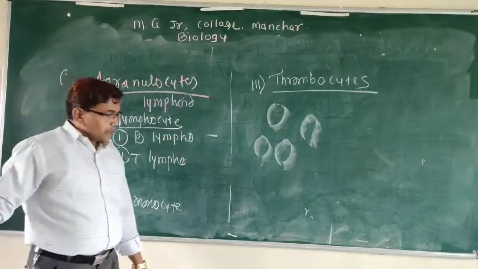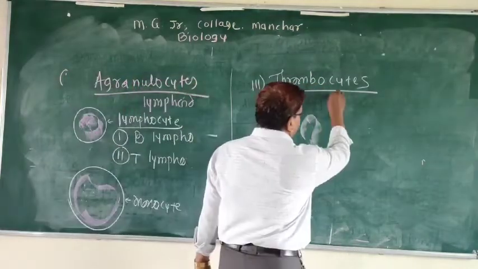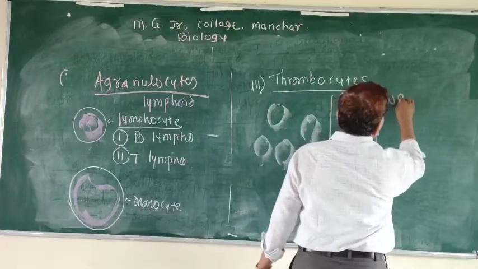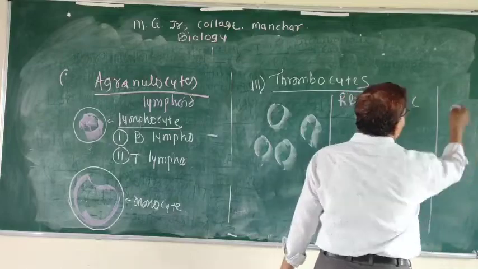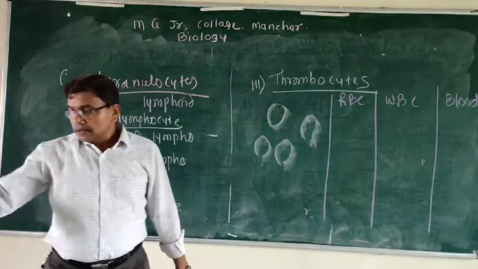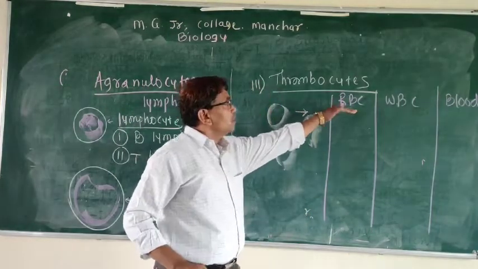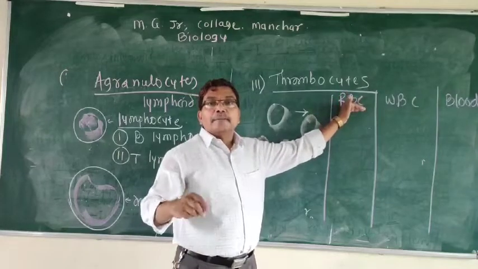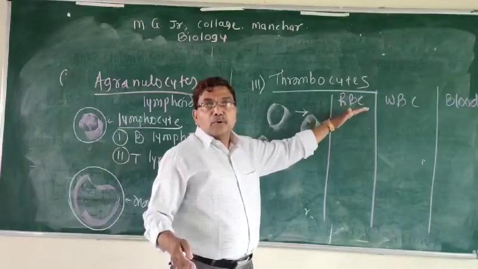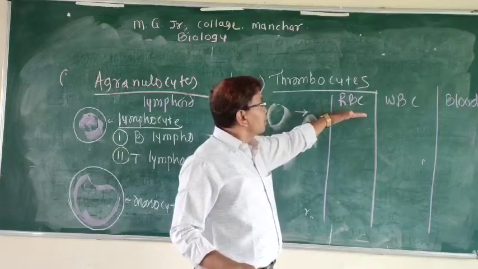Then we know that there are special terms about RBC, about WBC, and about blood platelets. If the number of RBC increases above the normal range, it is called erythrocytosis.